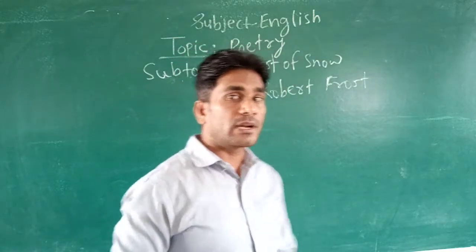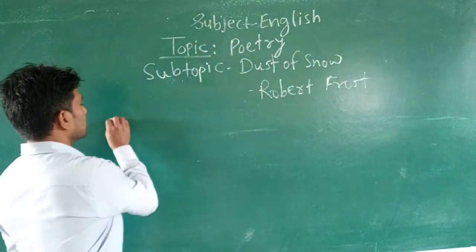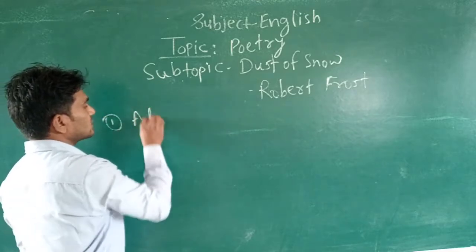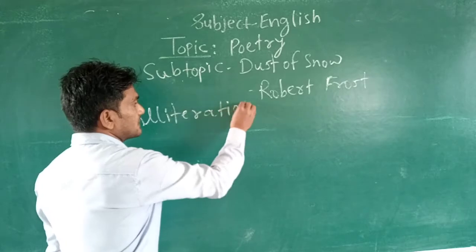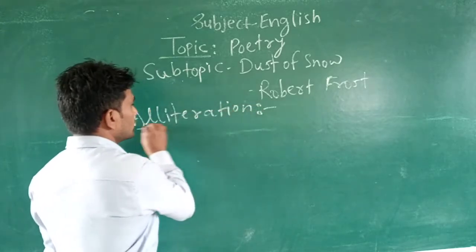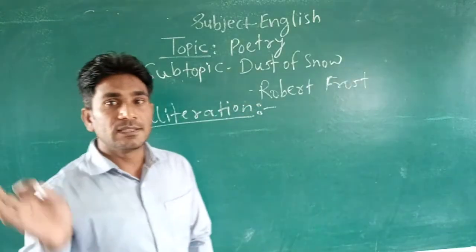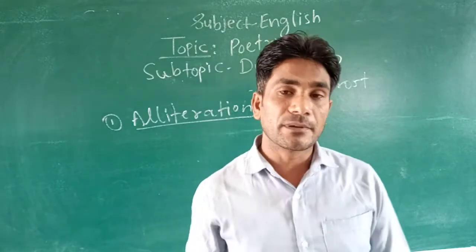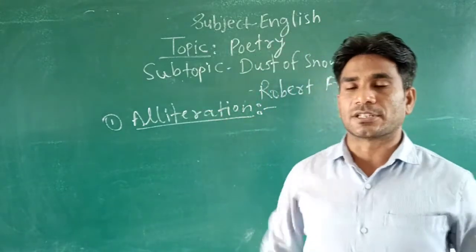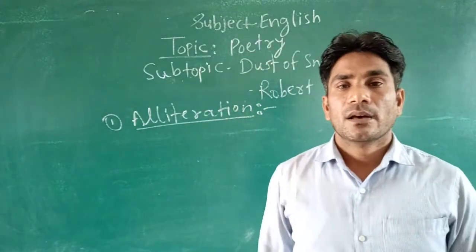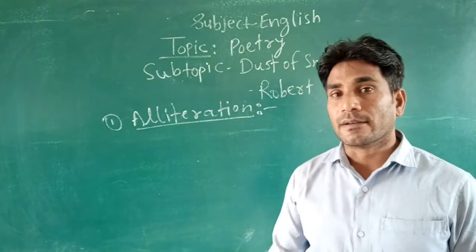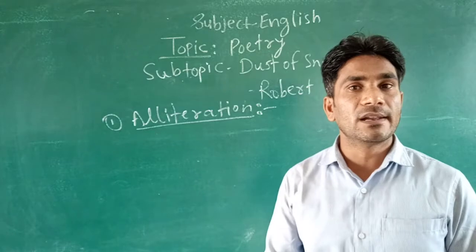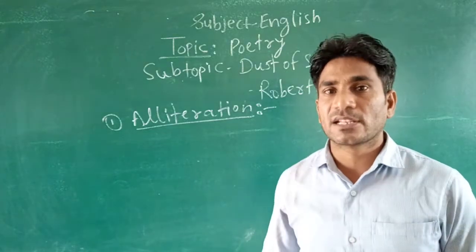So first of all, look at what we are going to see. The first one is alliteration. You will see in this poem the poet has used this poetic device, the figure of speech alliteration, and in our previous classes we have already learnt what is alliteration.